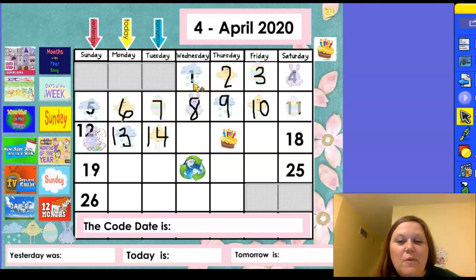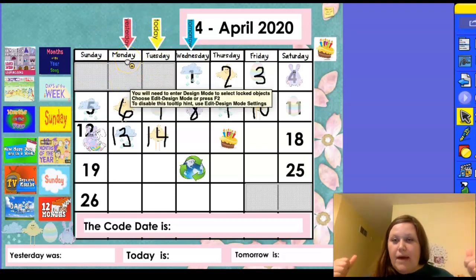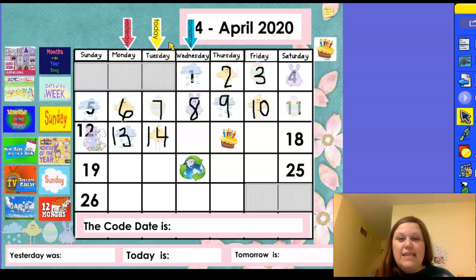Way to go. We need to adjust our tomorrow, today, and yesterday arrow. Take a peek at where the yesterday arrow is pointing to. Point backwards. It already happened a day ago, didn't it? Yesterday was Monday. Right here, right now. Today is Tuesday. And then glance under the blue tomorrow arrow. What will tomorrow be? Tomorrow will be Wednesday.